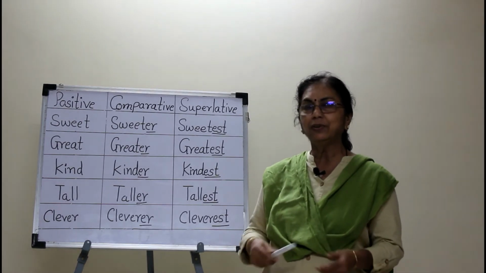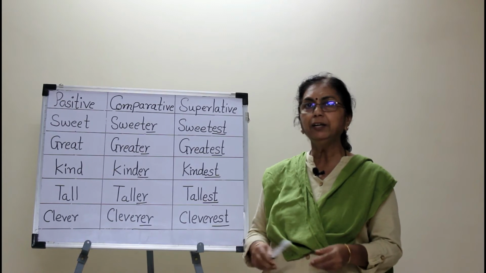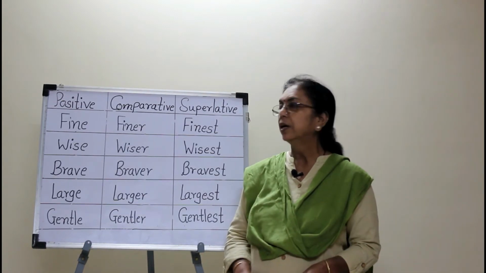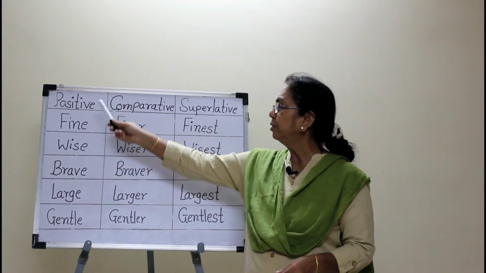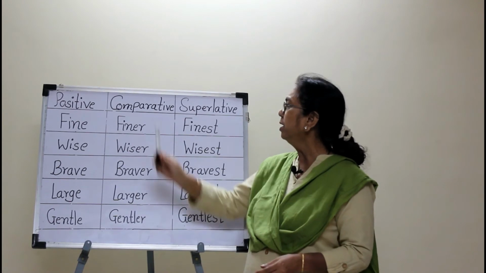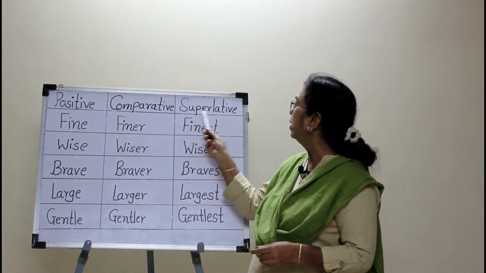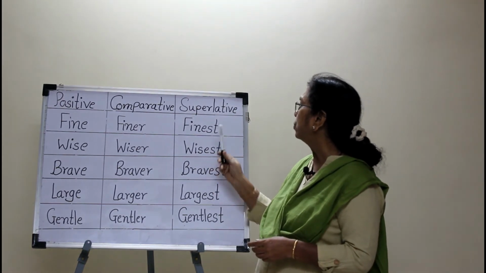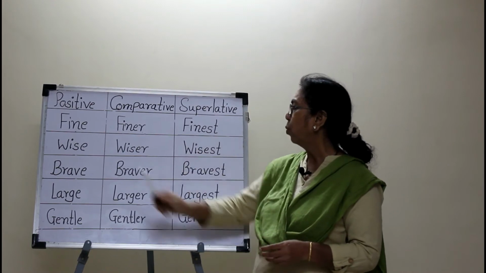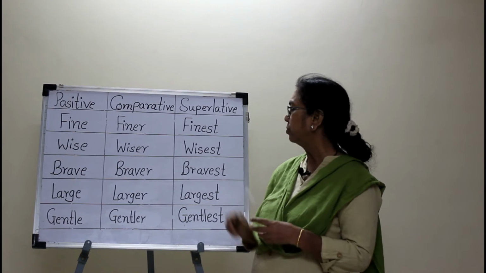Now let's learn the rules of forming the comparative and superlative forms of adjectives. In the positive degree, if the adjective ends with E, in the comparative form we add only R, and in the superlative form we add st. So, fine, finer, finest. Wise, wiser, wisest. Brave, braver, bravest.